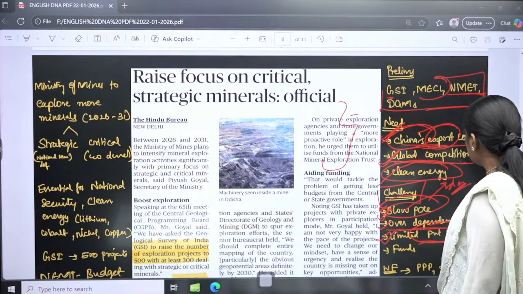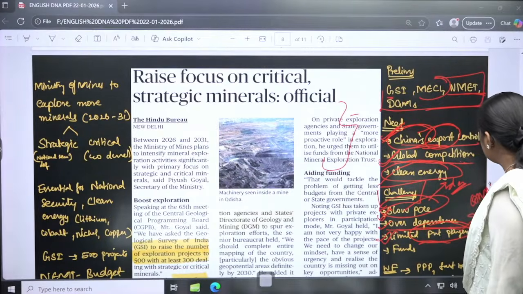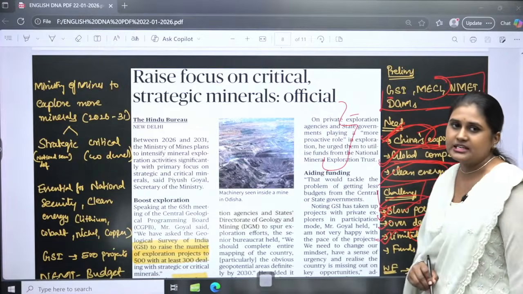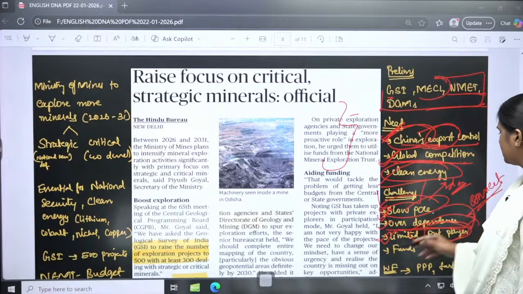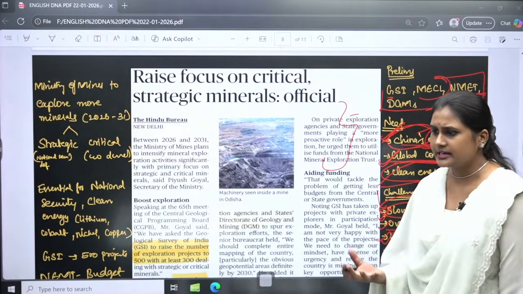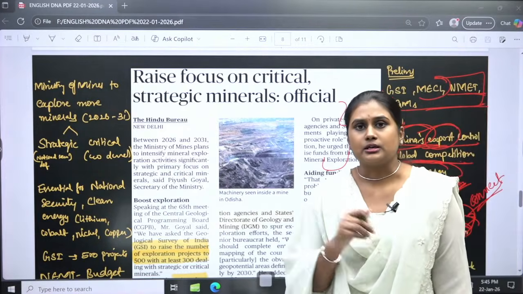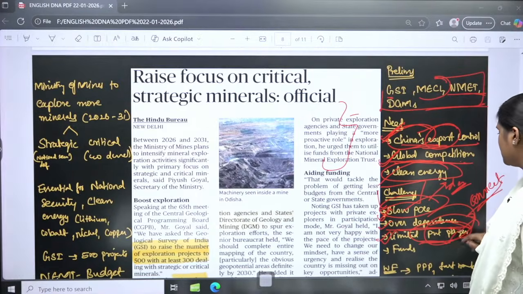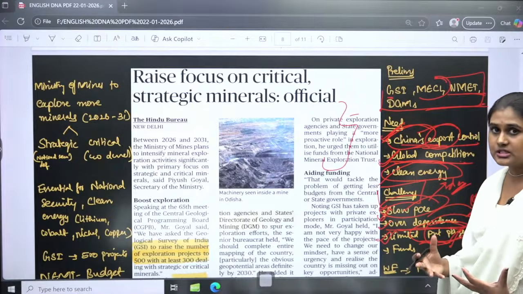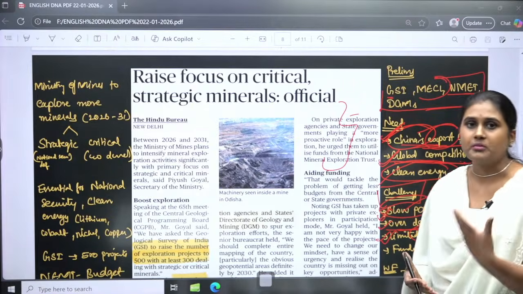It has been connected with the morality of the private partners as well. So if private partners are being mandated or regulated with particular rules and procedures, then we can go for a huge number of private players, because they have a lot of investments and they know much more.